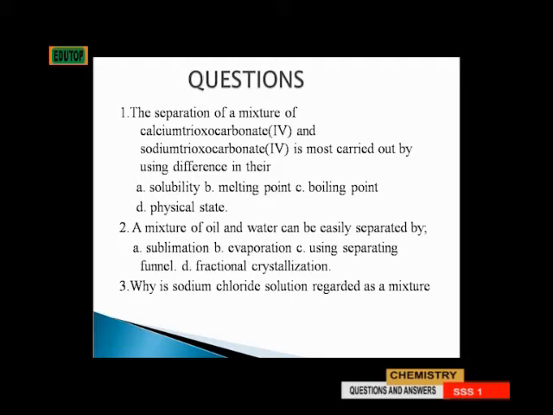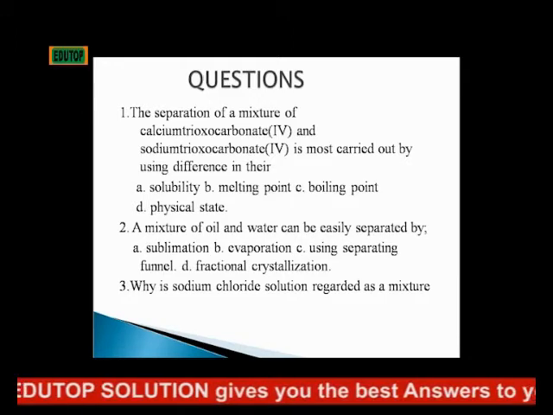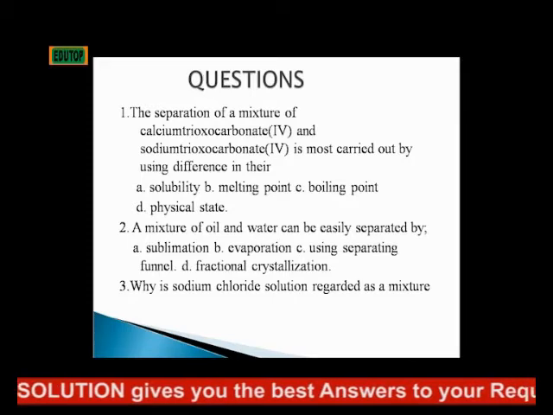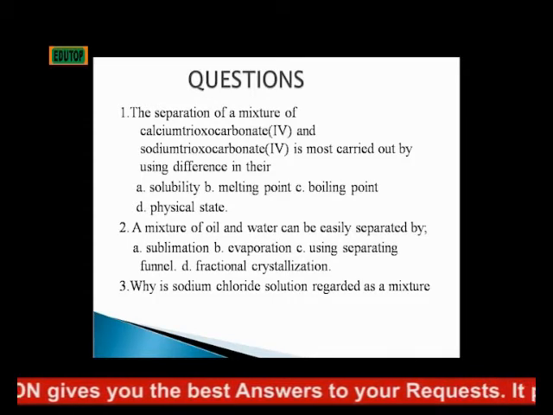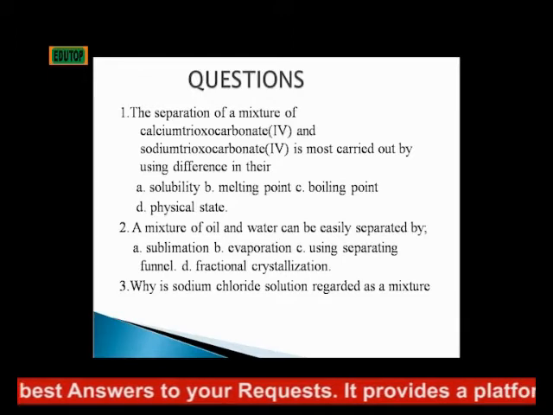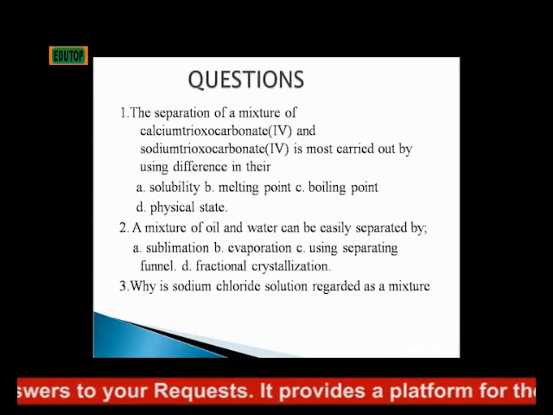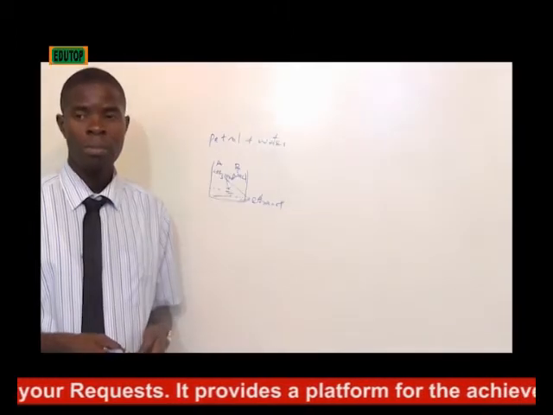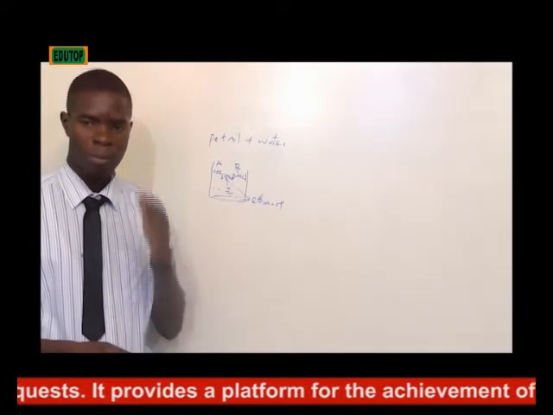A mixture of oil and water can be easily separated by A. Sublimation, B. Evaporation, C. Using separating funnel, D. Fractional crystallization. Question number 3. Why is sodium chloride solution regarded as a mixture? Answer to the question.